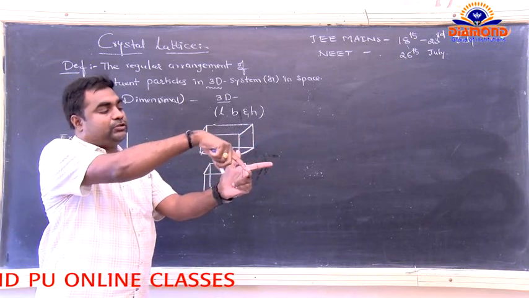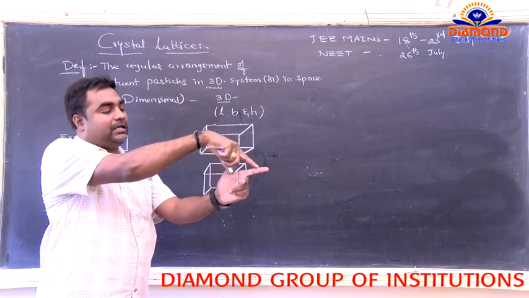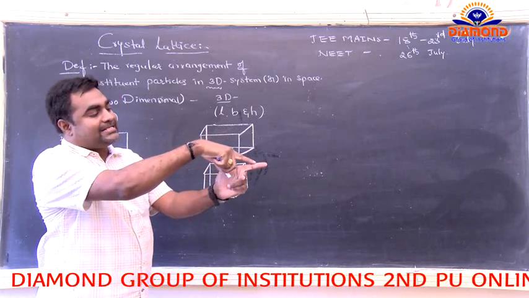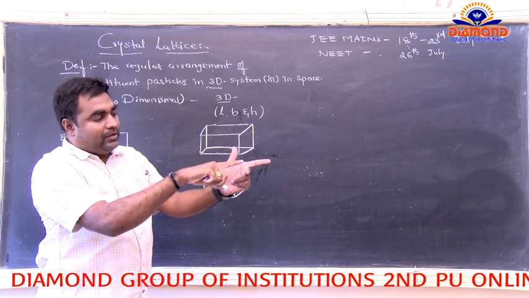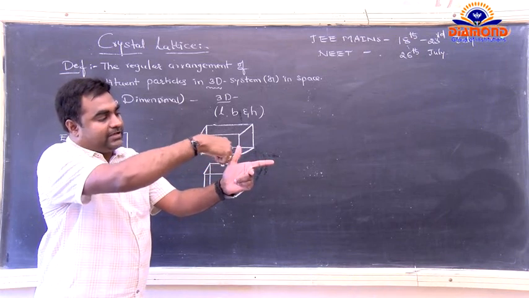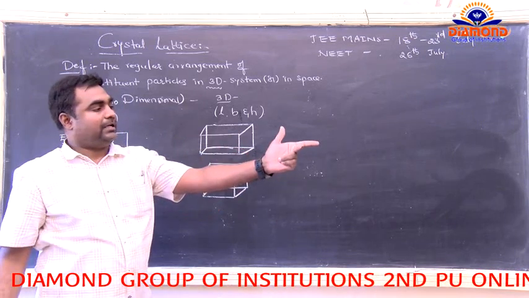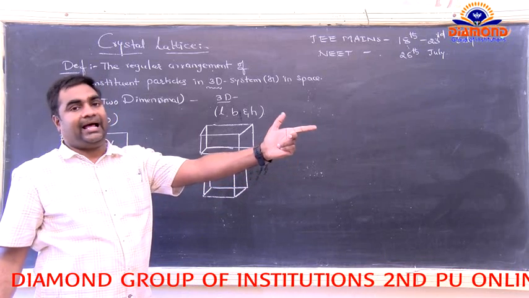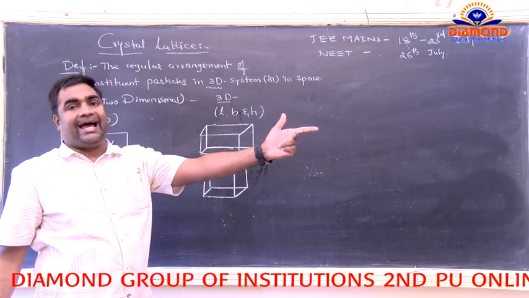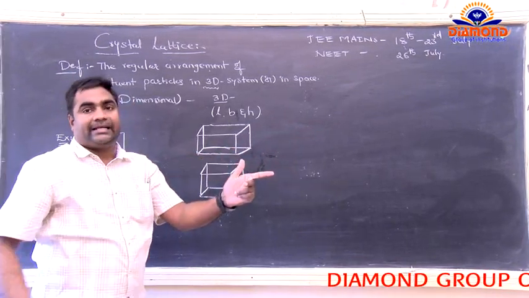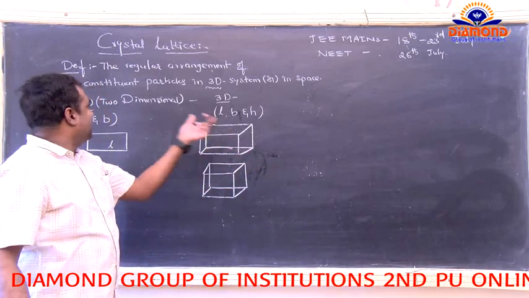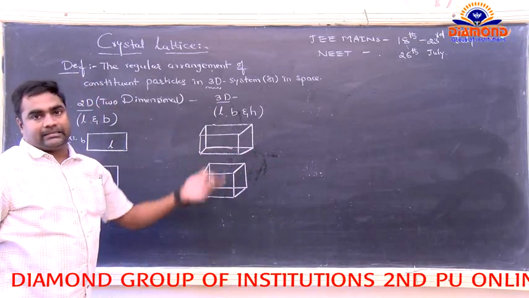Between the x-axis and y-axis we get 90 degrees. Between the y-axis and z-axis, again 90 degrees. Between the x-axis and z-axis also we get 90 degrees. So it is length, breadth, and height, and each and every two axes make a 90 degree angle. That is 2D and 3D.